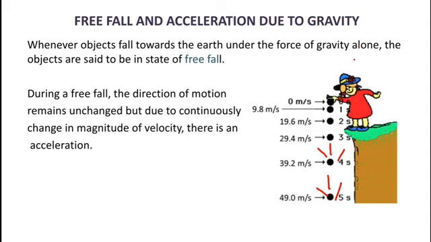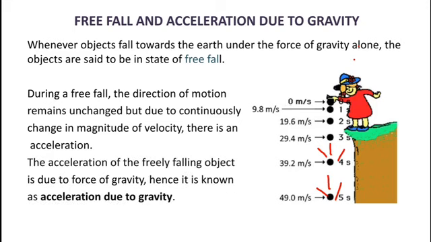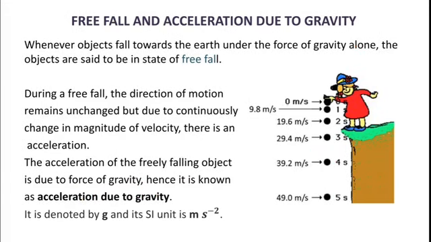And again, students, this is the case of free fall. Free fall means there is only one force acting, that is the force of gravity. So here, acceleration is produced because of the force of gravity. Hence, we can say as the acceleration of the freely falling object is due to force of gravity, hence it is known as acceleration due to gravity. And this acceleration due to gravity is denoted by small g. And since it is an acceleration, hence its SI unit is meter per second square.